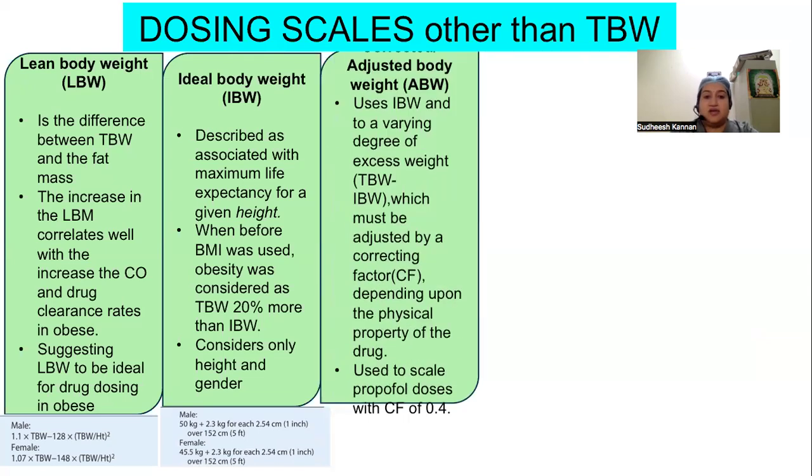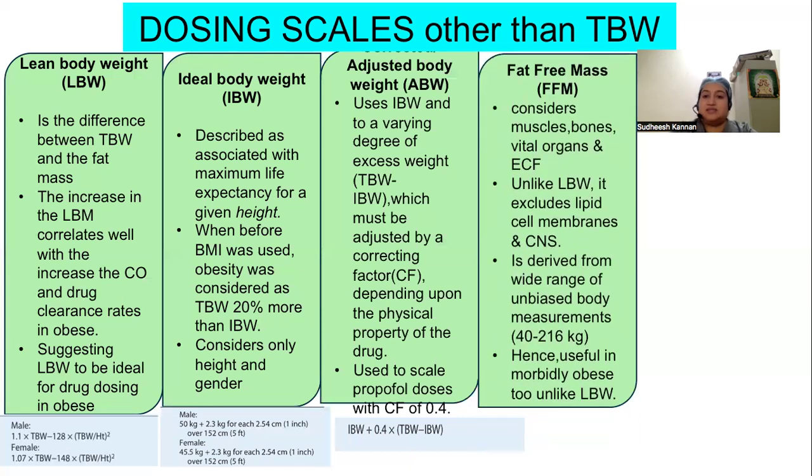Next is the corrected or the adjusted body weight. It uses the ideal body weight and to a varying degree of excess body weight, which must be corrected by a correcting factor depending upon the physical property of the drug. It is used to scale propofol doses with a correcting factor of 0.4, given by this formula.